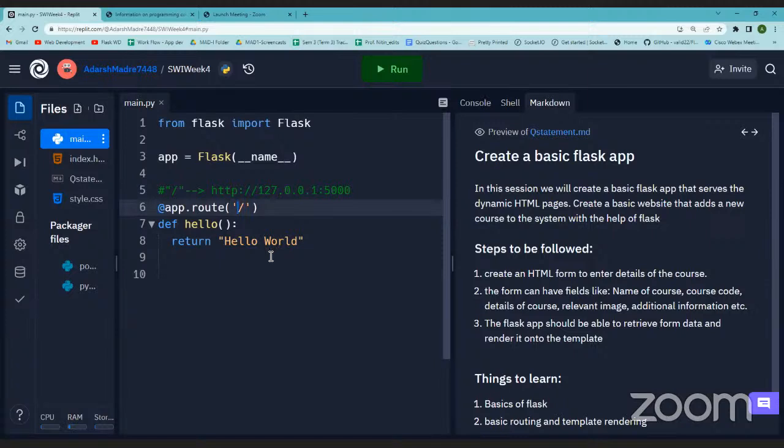So how do I map the functionality of a function to a URL? By using the app.route decorator. Now, why do I need this app.route decorator? Because I don't want this application to run in my Python file. I want it to run on the web page. I mean, I want the content to be shown on the web server, on the front end through the web server, right? So this is the extra additional functionality that we are adding to this function with the help of this decorator app.route. This is the meaning of app.route.